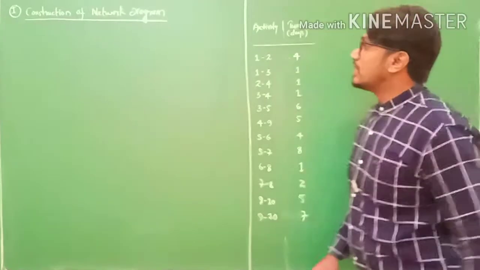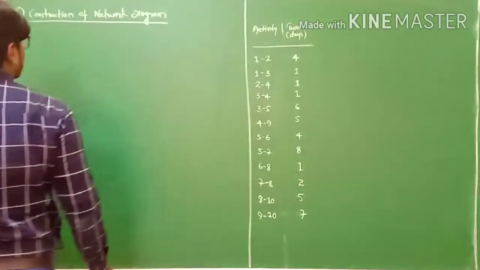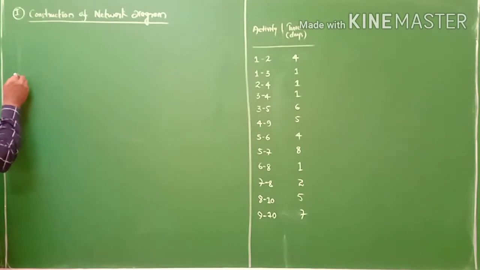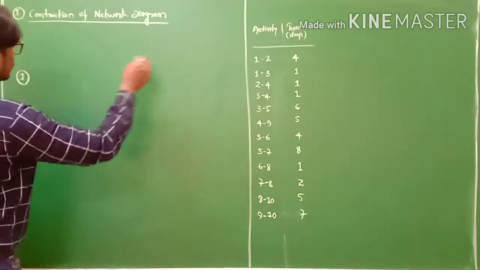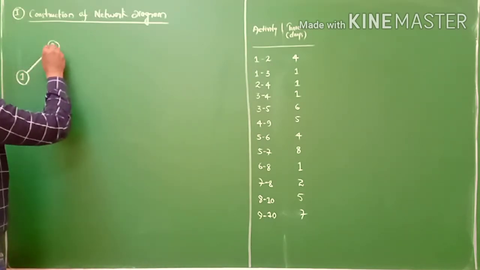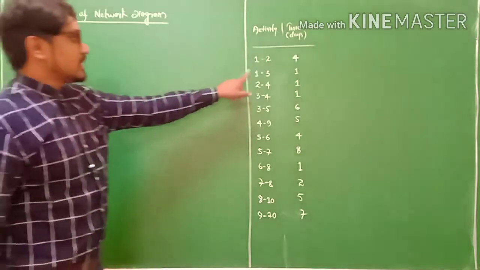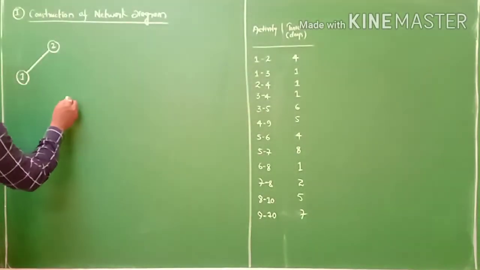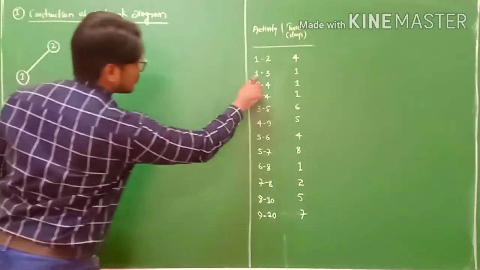Right. Now, the first one is 1. So 1 is between 2 and 3, so I consider 1 here. So this is 1 to 2. I connect this 1 to 2, so this is activity 1 to 2 done. The next one is activity 1 to 3.